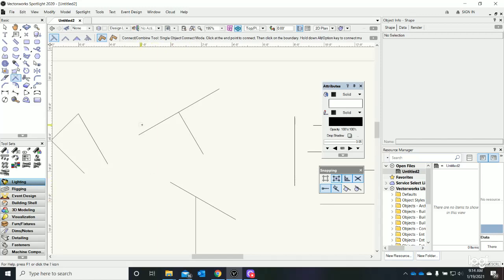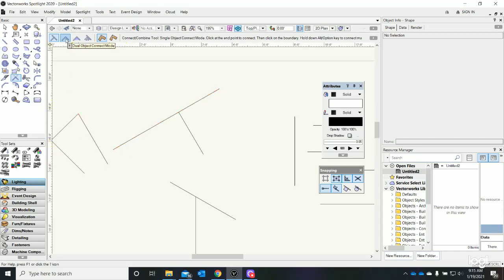Now, what about two objects that look like they may not even line up? How about that? If you'll notice, this line extended to this line, but it did not complete both lines. In the example sitting right here, I'd like to connect this line to this line. We need to change mode.